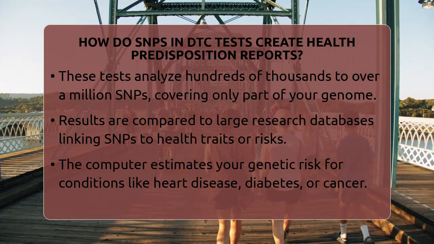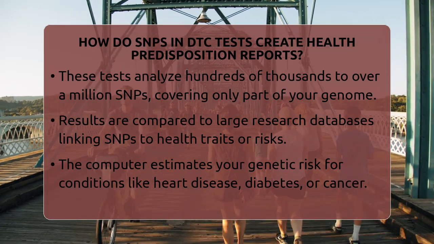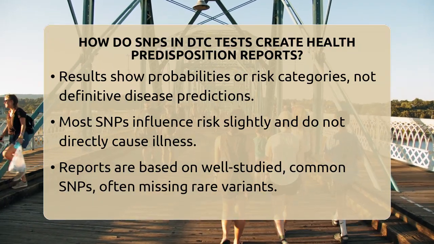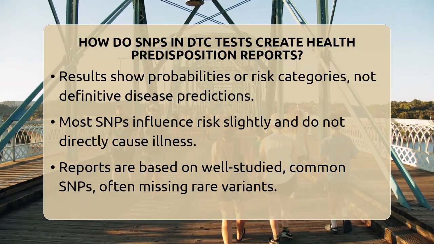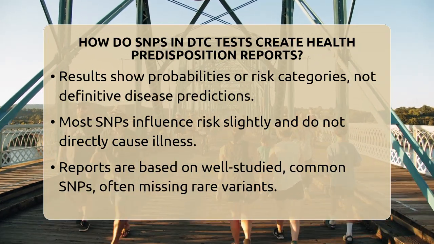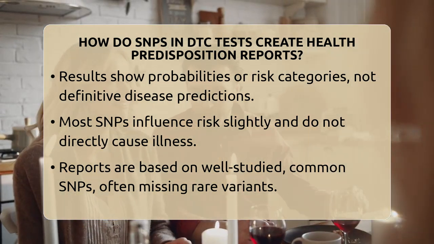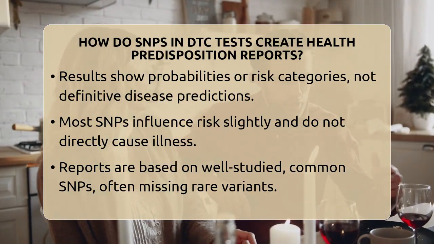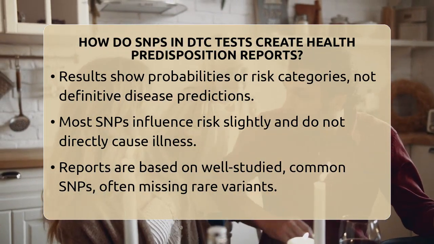The computer then uses this information to estimate your genetic risk for those conditions. It does not say you will get the disease but gives a percentage or category, like higher risk or average risk. This helps you understand your potential health predispositions based on your genetic makeup.